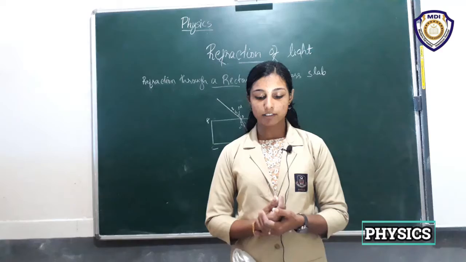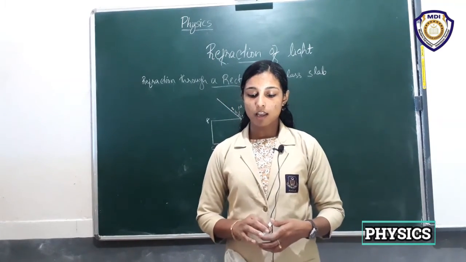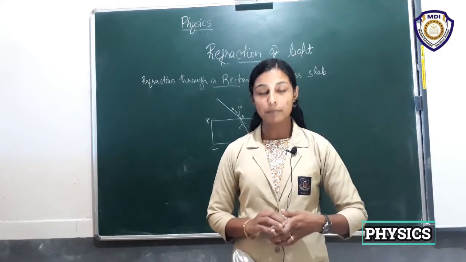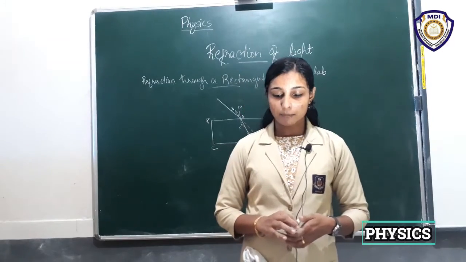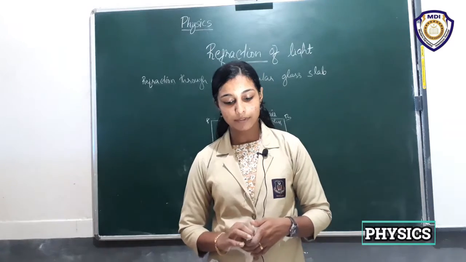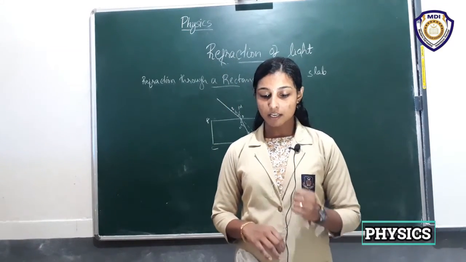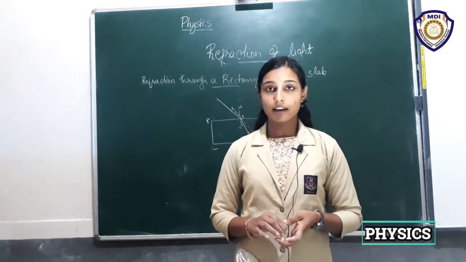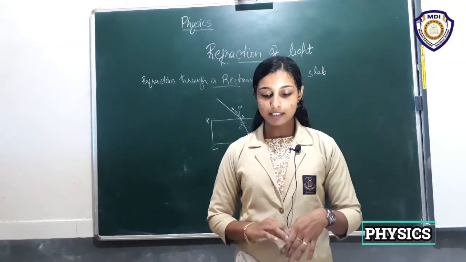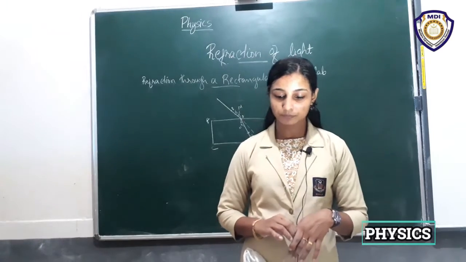What the activity says: fix a sheet of white paper on a drawing board using drawing pins and place a rectangular glass slab over the sheet in the middle and draw the outline of the slab with a pencil. Let us name the outline ABCD and take 4 identical pins. Fix 2 pins, say E and F, vertically such that the line joining the pins is inclined at the edge AB.